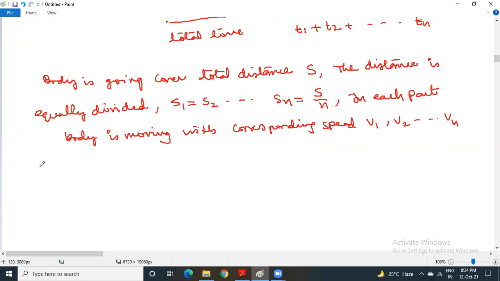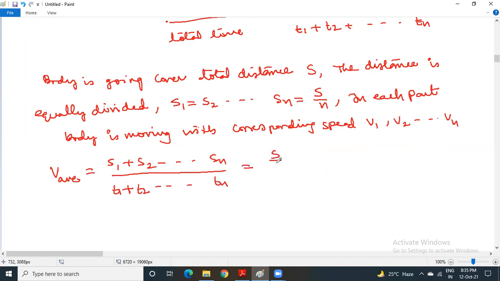Now, how to get the formula for V average? For average speed, just get back to the basic formula: S1 plus S2, and so on, Sn, whole divided by T1 plus T2, and so on, Tn. Now let us write S1 as S by n. Similarly, S2 as S by n, and so on. This is the nth part, Sn is also taken as S by n.